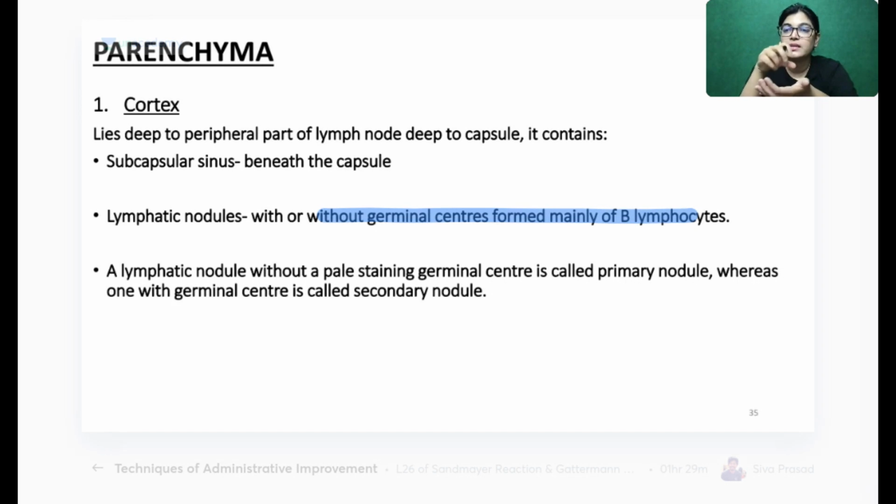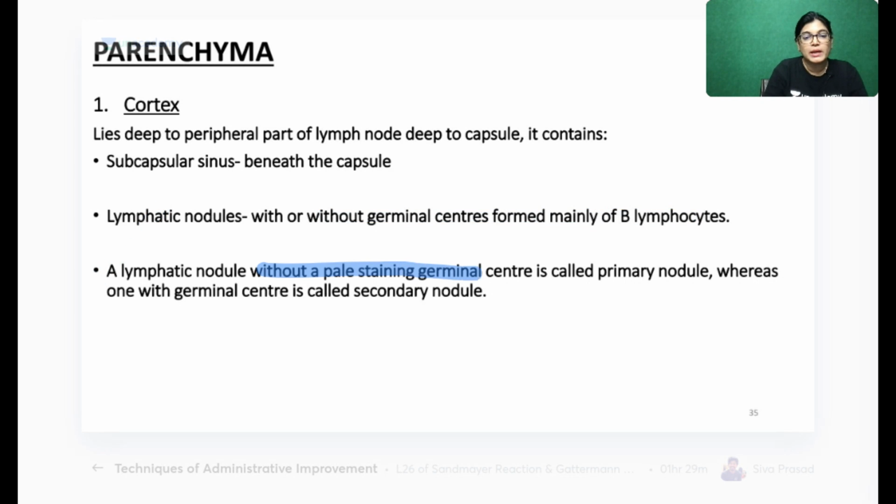Inside, when you see the slide, it is a lighter zone. Why? Because they contain immature lymphocytes. In the outer zone, the lymphocytes are denser, mature, and more in number, so there is more aggregation there. But in the inside part of a lymphatic nodule, in the center there is a lighter zone that is called the germinal center.